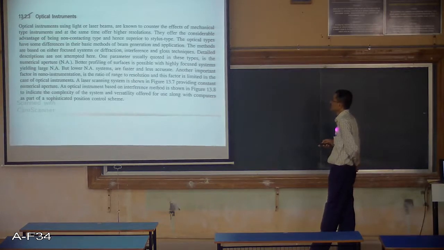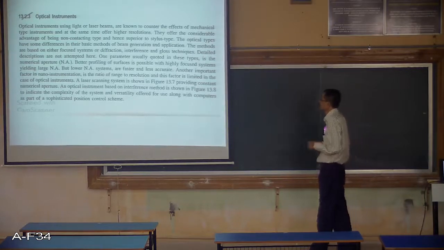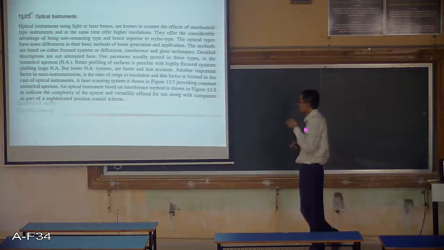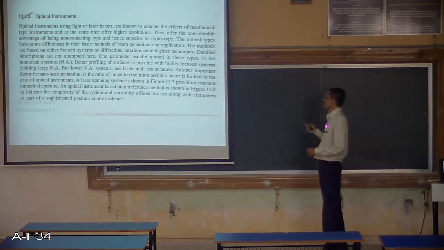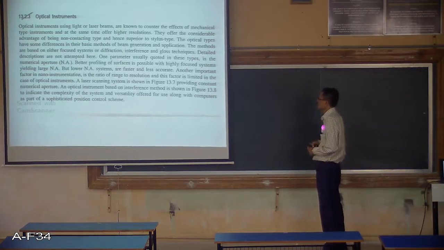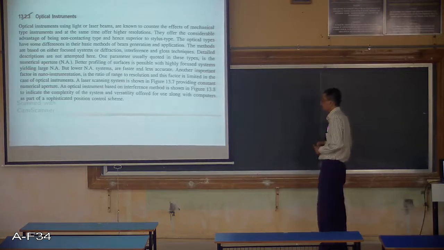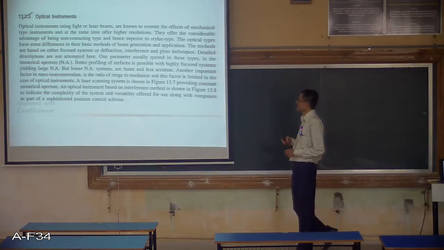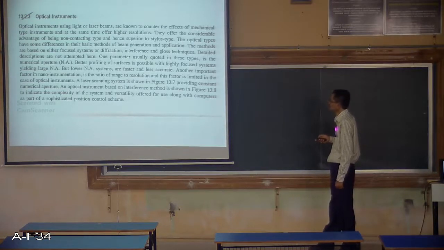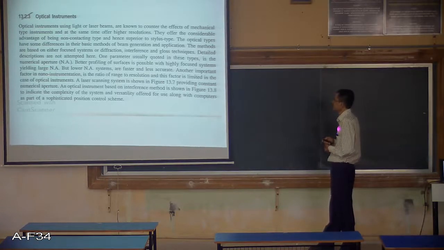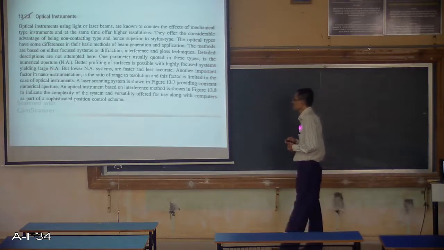Another important factor in nano instrumentation is the ratio of range to resolution, and this factor is limited in the case of optical instruments. The range is very limited here in optical instruments, because this is quite obvious. In the case of mechanical type systems, the range is much better. You can have a big range, but here the range is quite small. The resolution is better. A laser scanning system providing constant numerical aperture is shown in the diagram. An optical instrument based on the interference method is shown in the next diagram.